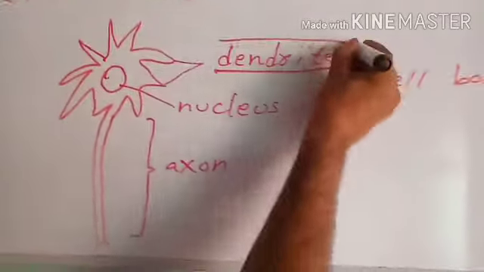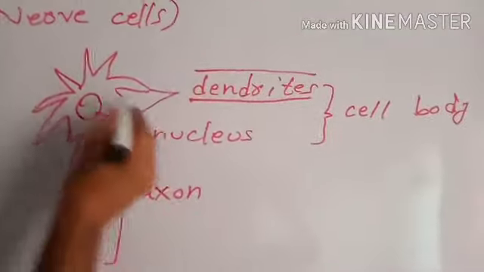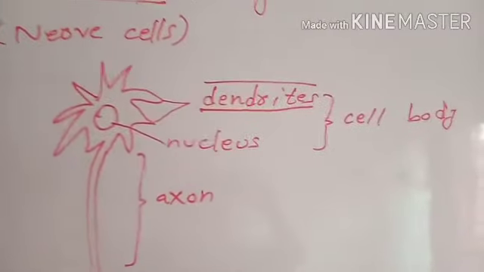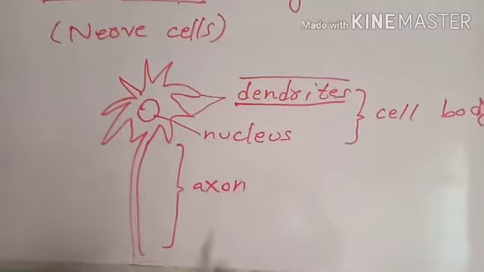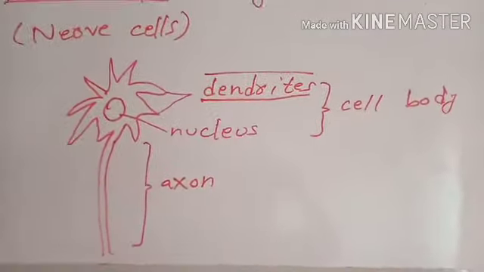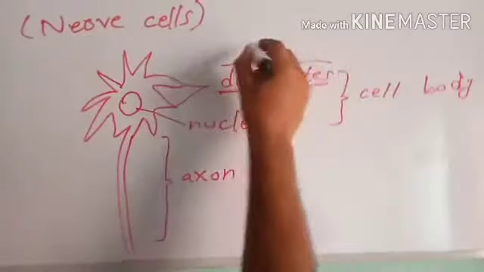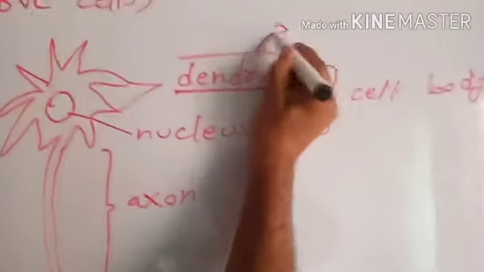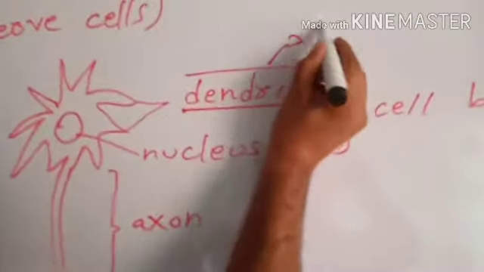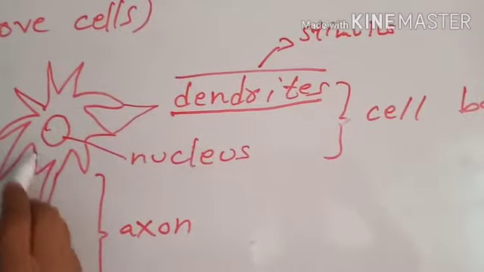Dendrites are hair-like structures. These projections of neuron catch or receive the stimulus and send this stimulus to the inner nucleus.